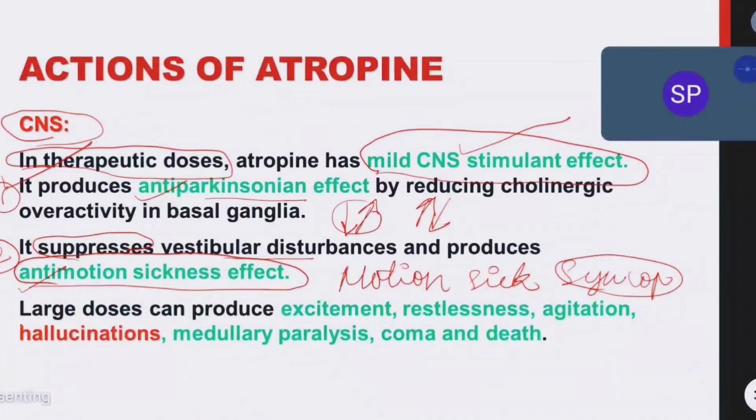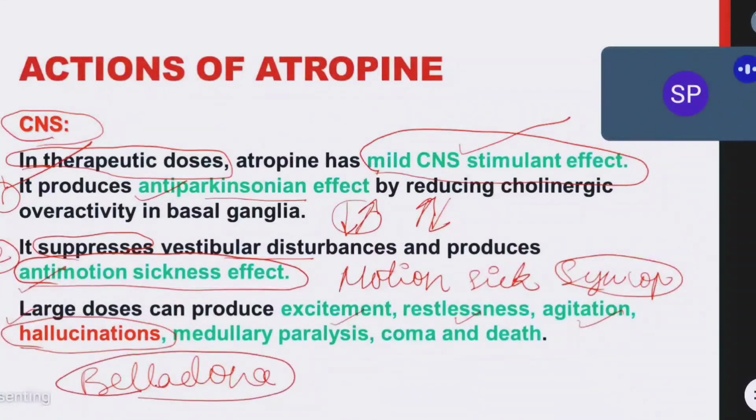That is the second action. And in large doses it will cause excitation, over excite हो जाएगा patient, नींद नहीं आएगी, restlessness. अरे आओ जी बैठ जाओ, you just sleep बोले तो no one, they will not sleep, because atropine will cause restlessness, atropine will cause agitation, dance करते रहता, कूदते रहता, patient will be elated. Overactivity हो जाता patient, and it will also cause hallucinations. Very very important. आप देखो belladonna poisoning में, belladonna poisoning is nothing but overdose of atropine, right? In overdose of atropine, CNS stimulant effect, anti-Parkinsonism effect, that is fine, and anti-motion sickness, that is also fine. But in overdoses, it will cause excitation, restlessness, agitation, and hallucinations.